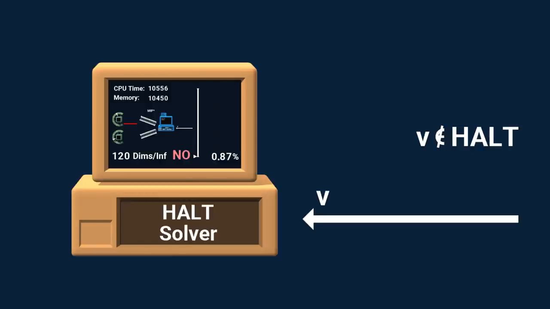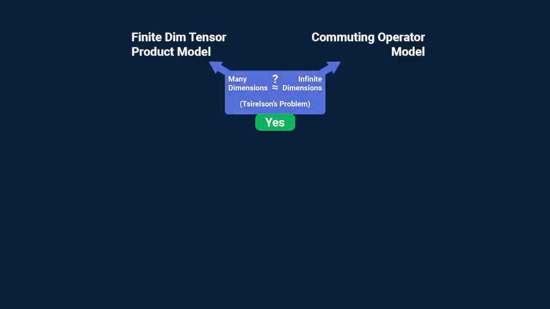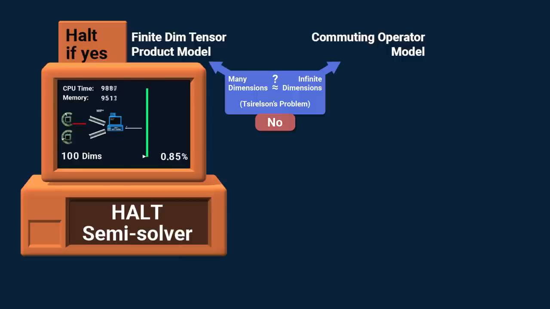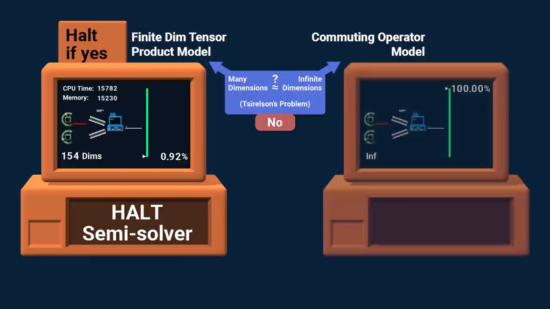But it's a mathematical fact that there is no halting problem solver. So the assumption that brought us here is wrong. The answer is no. Infinite dimensional entanglement can't be approximated by the finite tensor product model, and is way more powerful than any finite dimensional entanglement. For some input program V that doesn't halt, with finite dimensions the provers cannot pass the 1% limit. But with infinite dimensions, the provers have 100% success rate in fooling the verifier. Because even a slight decrease would cue us that V really doesn't halt, and math forbids us from getting this cue.